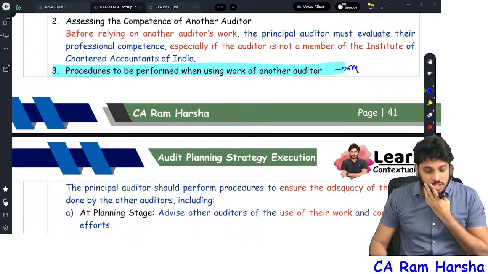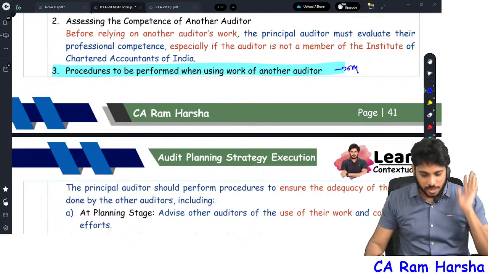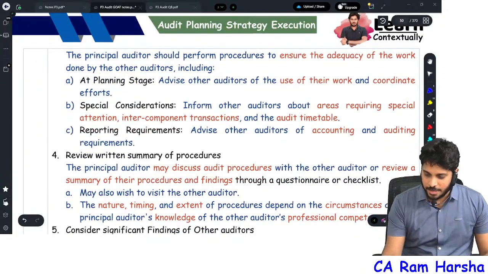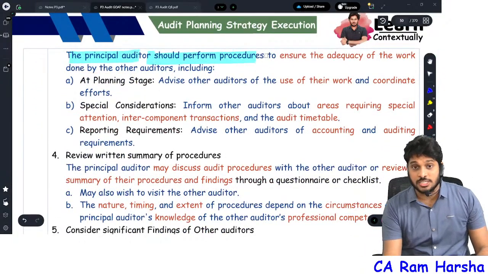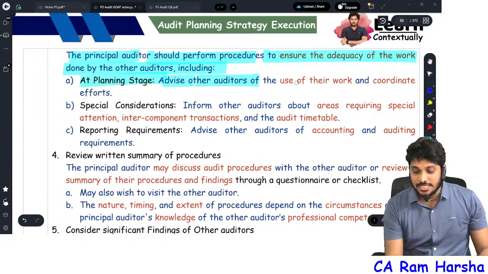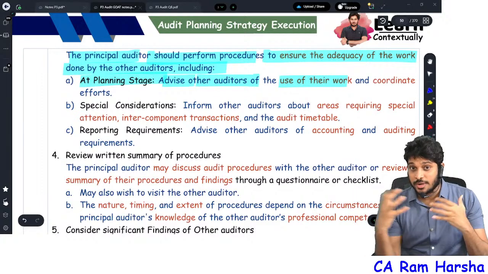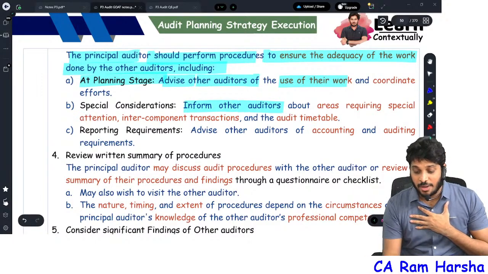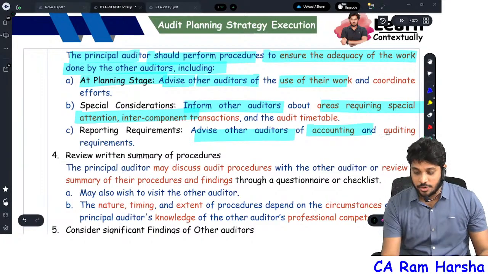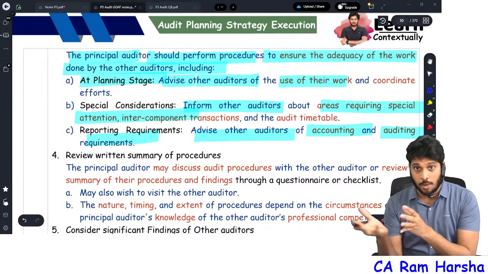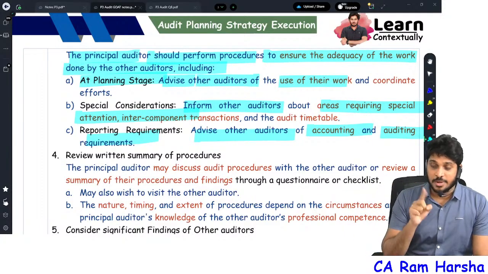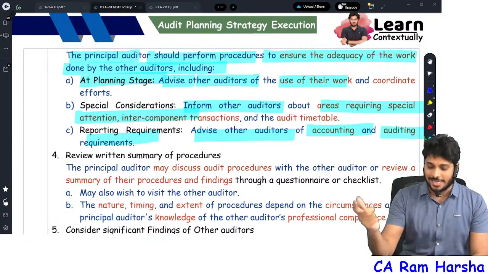Now, procedures to be performed when using the work of another auditor. So what are the procedures to be performed? Very simple. At the planning stage, the principal auditor should perform procedures to ensure adequacy of work done by other auditors. At the planning stage, advise them how the other auditors' work is going to be used by you. Inform other auditors what are the areas requiring special attention. Advise other auditors about accounting and auditing requirements. Branch auditors, no, component auditors may not be aware of reporting requirements. So tell them, hey, for this company, CARO is applicable, so you also give a CARO report. I should only tell them.